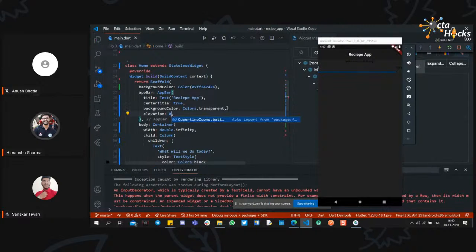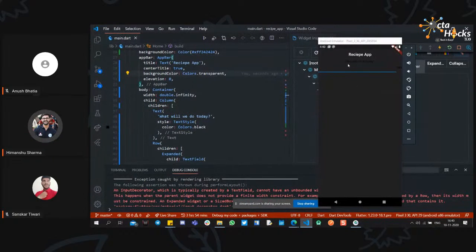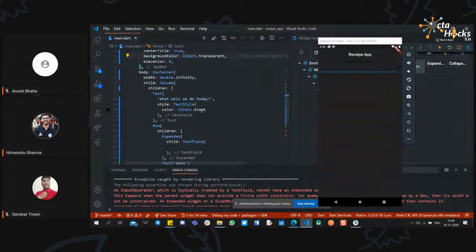So what is elevation? Elevation elevates our widget and displays it as if something is raised over the widget underneath. Now if we remove this shadow or elevation, we will display the app like this. So now we have the recipe app bar and the whole common background color. Now the text is not that visible. Let's change the color and increase the height.